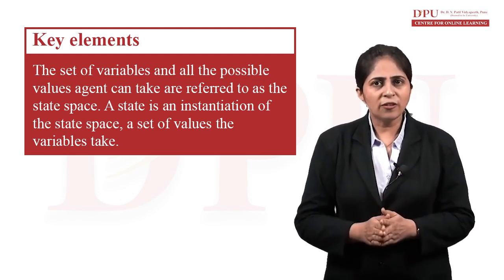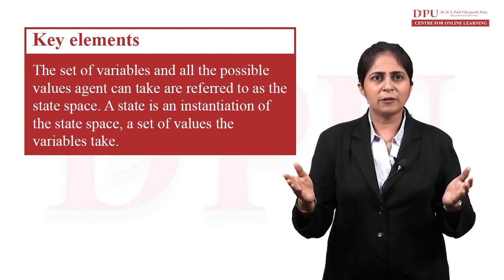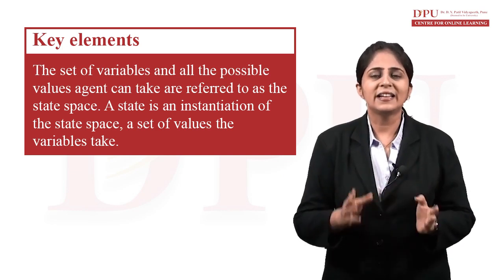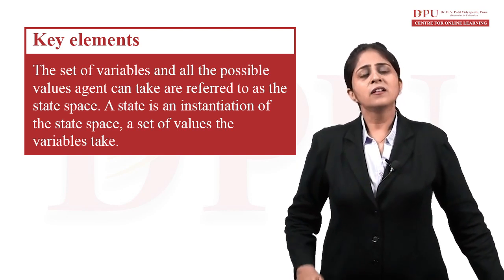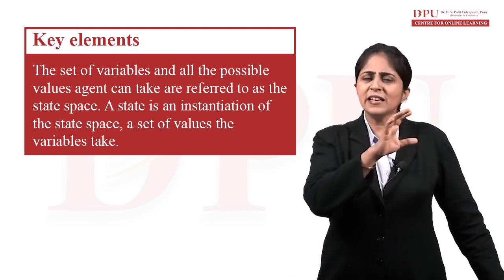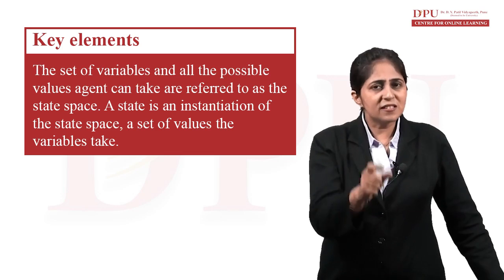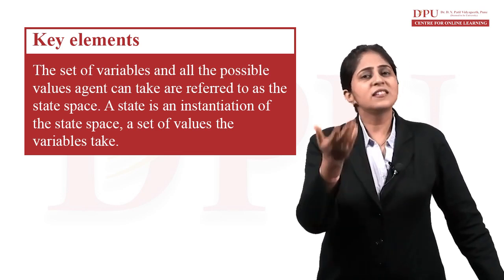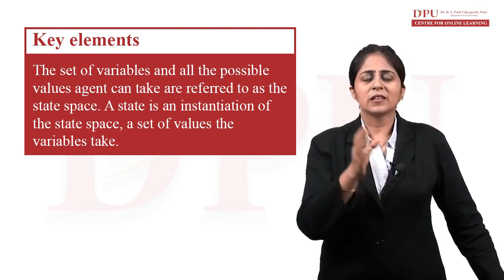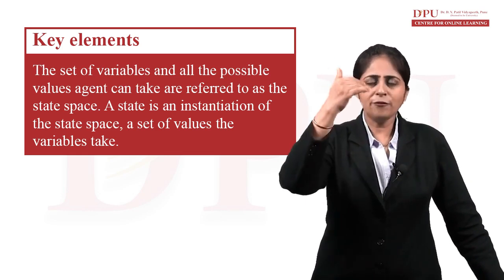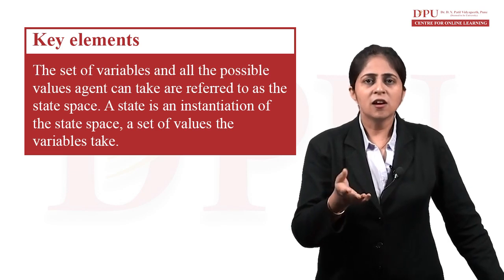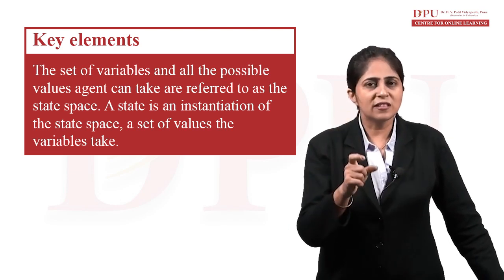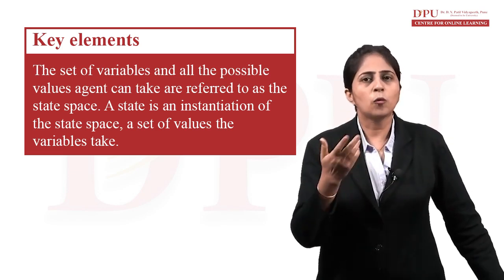So the set of variables and all the possible values that the agent can take, that we call the state space. And a state can be any particular instance of the state space. That means from left, right, up, down, whatever state our agent has taken, that is the particular state in which our agent now is.